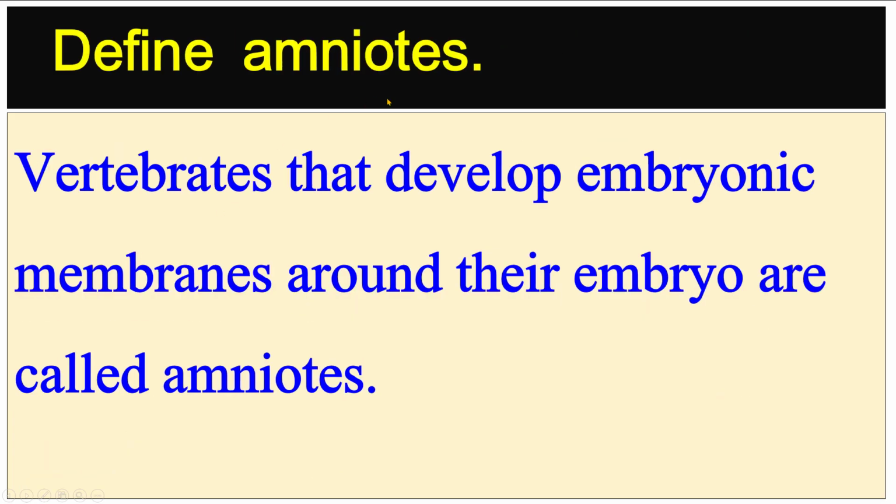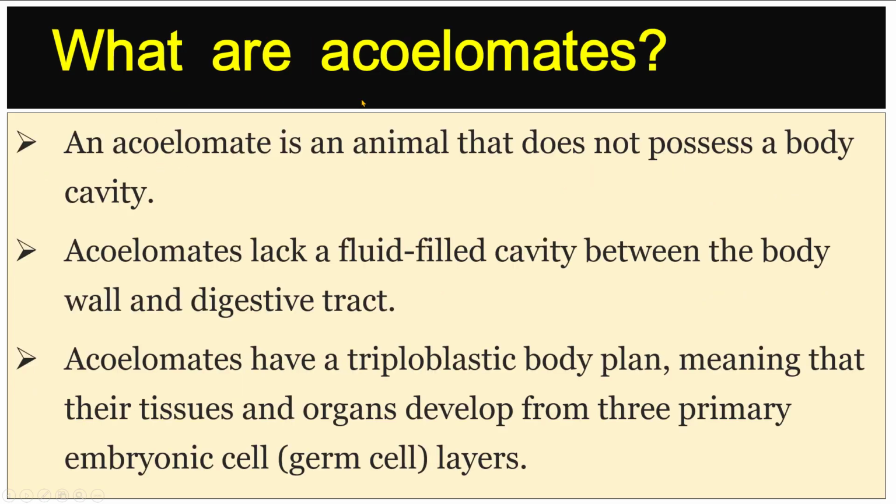Define amniotes. Vertebrates that develop embryonic membranes around their embryo are called amniotes. What are acoelomates? An acoelomate is an animal that does not possess a body cavity. Acoelomates lack a fluid-filled cavity between the body wall and digestive tract. Acoelomates have a triploblastic body plan, meaning that their tissues and organs develop from 3 primary embryonic germ cell layers.